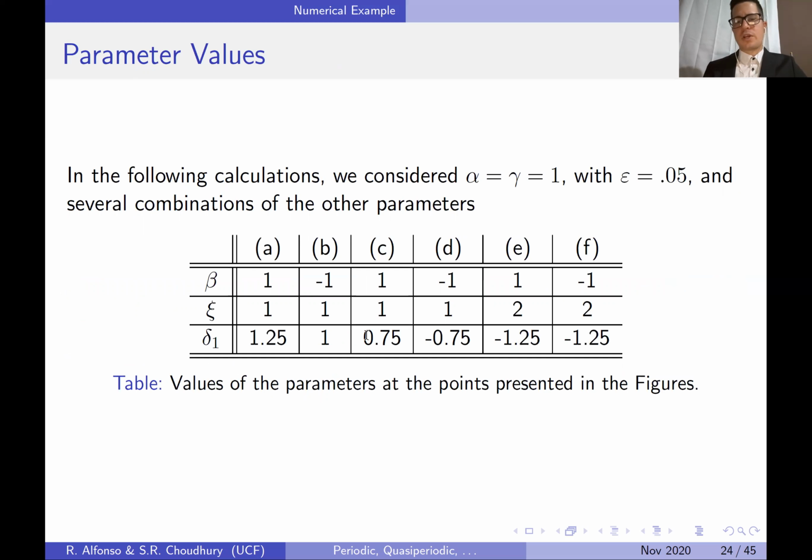So in the following calculations, we're going to consider that alpha and gamma are equal to 1, epsilon is a small number, 0.05, and then there are several combinations of the other parameters. Mostly what we did was to pick one point and then another point on the negative side of the beta. You will see that chi is the same, and then delta 1 is pretty much the same. For all of those, it's just that we're changing the beta there. Why are we doing that?